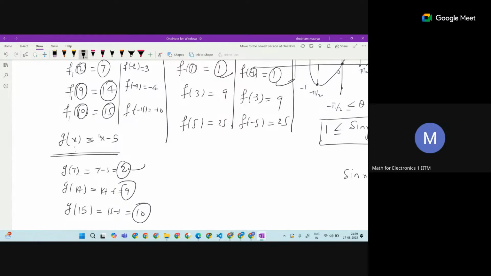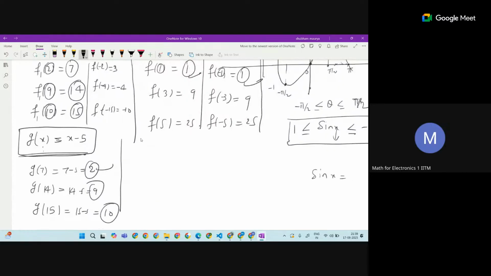This is one thing, by random I got gx. But what about this case? Let's see, is there any g? So that I will substitute and get the same input. Let's say I'm writing root of x. So we know that root of any function is plus minus both.